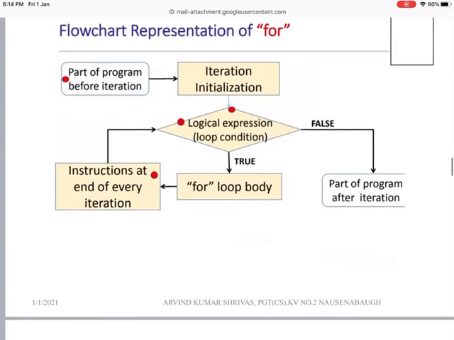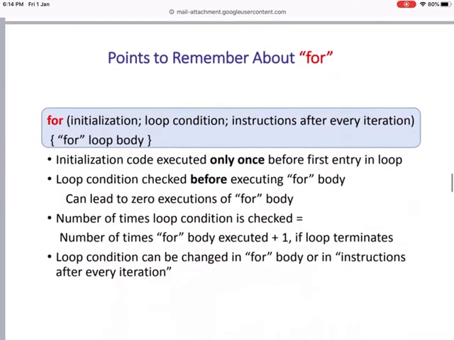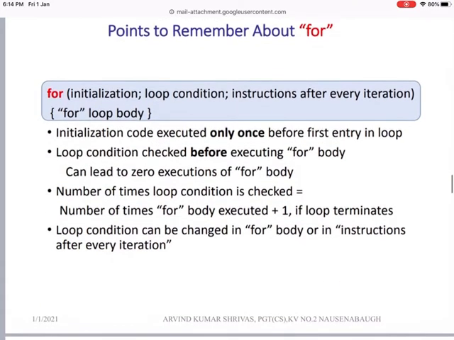You can see the flow chart for this for loop: the part of the program before iteration and the part of the program after iteration. In the middle you can see the iteration initialization, that means the value at which it will start. If this logical expression or loop condition is true, then it will perform the body of the loop, with instructions at the end of every iteration. If the condition is false, then it goes to the part after iteration. Points to remember about the for loop.